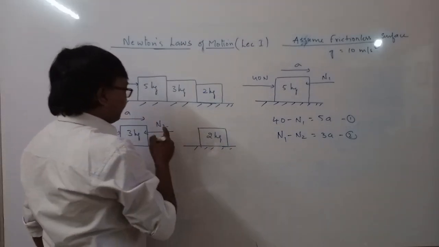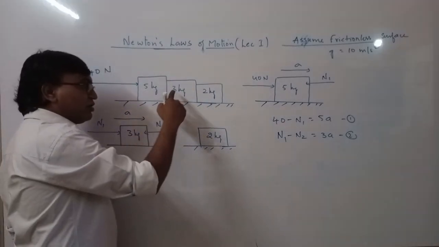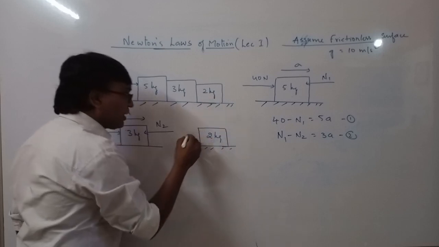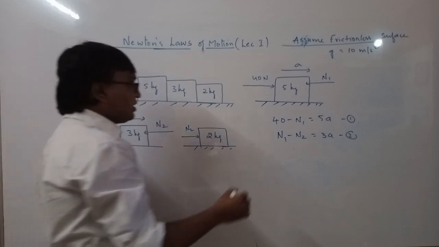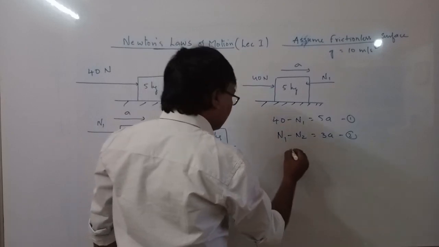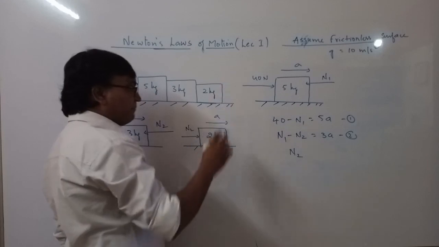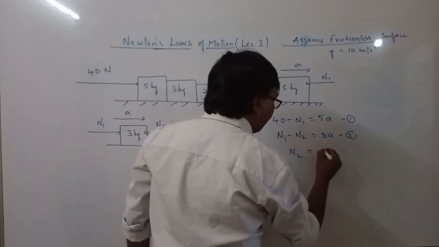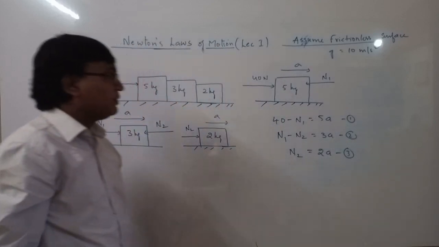So 2 kg has applied a force on 3 kg, N2. So 3 kg also applies the same amount of force on 2 kg. So that is N2. Now net force on 2 kg and acceleration are in the same direction, A. So N2 is equal to 2 times A, mass into acceleration.